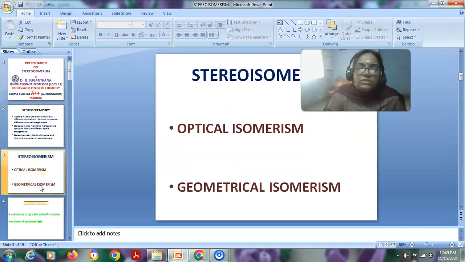Next, coming to the types of stereoisomerism. There are two types of stereoisomerism. One is optical isomerism, another one is geometrical isomerism. So first, today we'll discuss more about the optical isomerism. After completing the optical isomerism concepts, we'll move on to the geometrical isomerism.